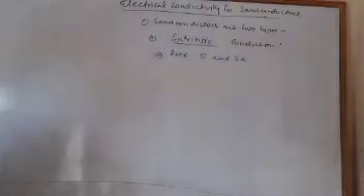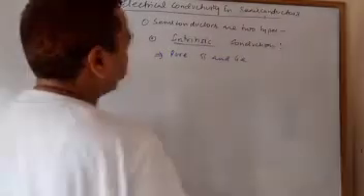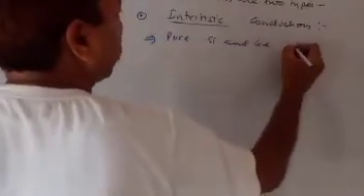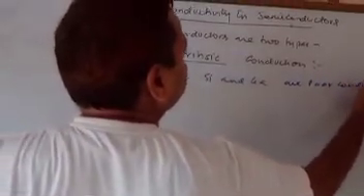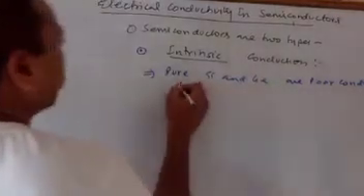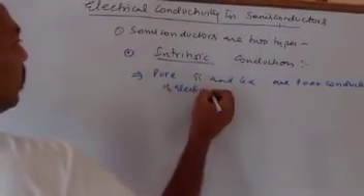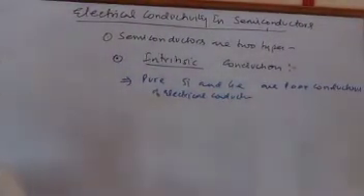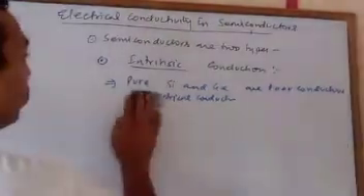Pure silicon and germanium are poor conductors of electricity. You know why? Because there is no free electron.